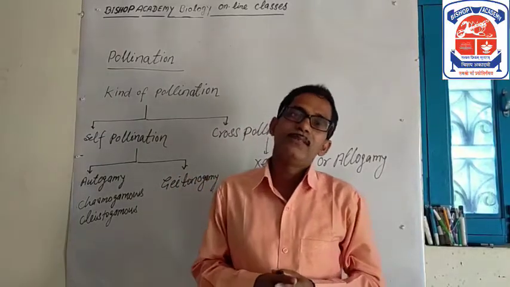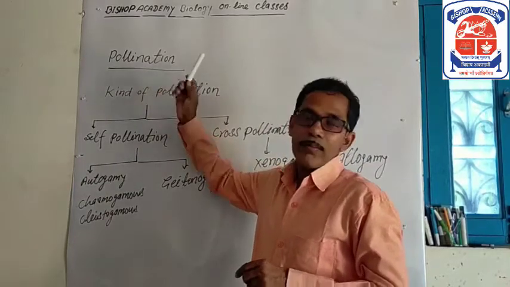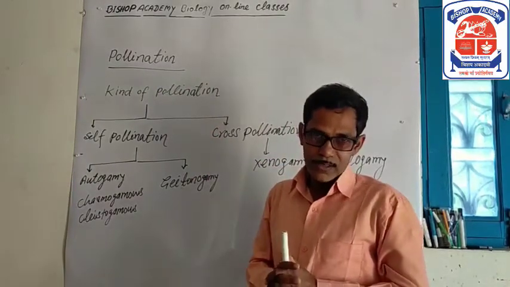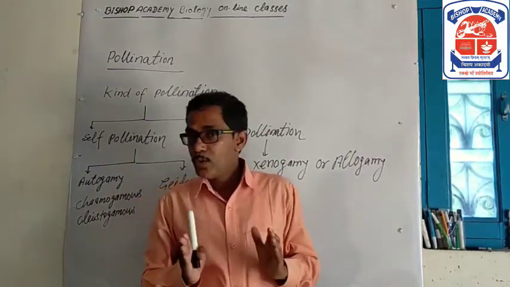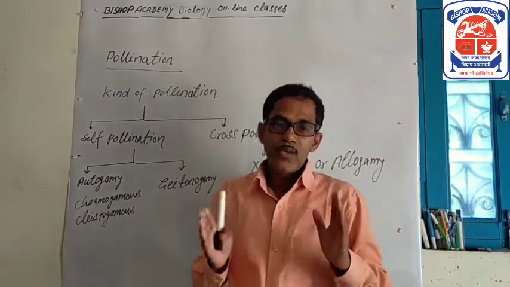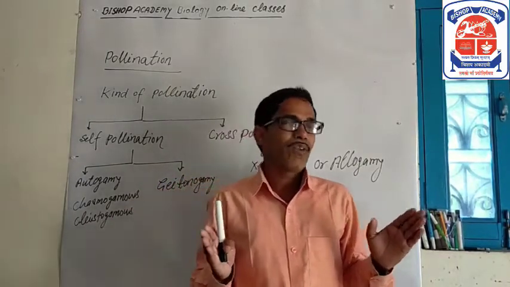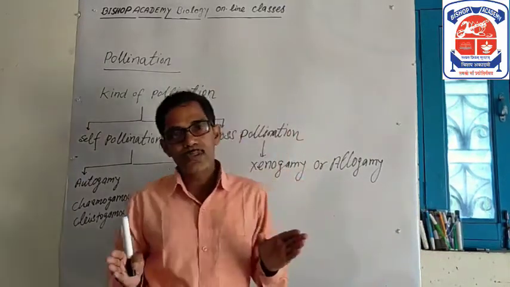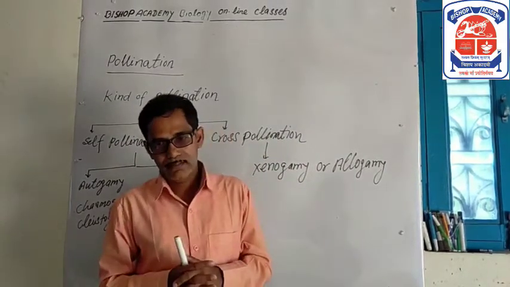Students, today we will study the process of pollination. Students, in the preceding section, video part 3, you have learned that the male and female gametes in flowering plants are produced in the pollen grains and embryo sac.